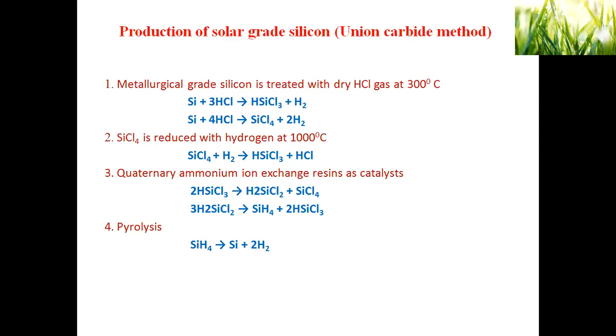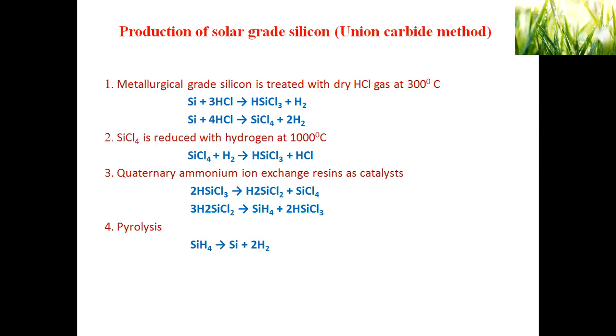If we directly use this metallurgical grade silicon in the electronic industries or for making electronic devices like photovoltaic cells, whatever impurities are present reduce the efficiency of the device and also its durability. That is why further purification is needed using some chemical techniques. So that is the production of solar grade silicon.